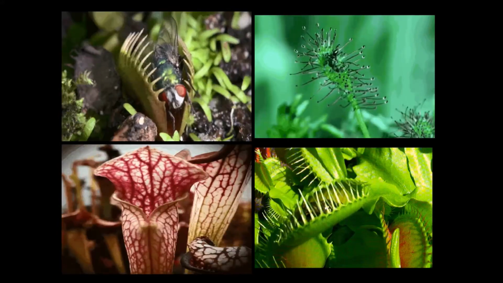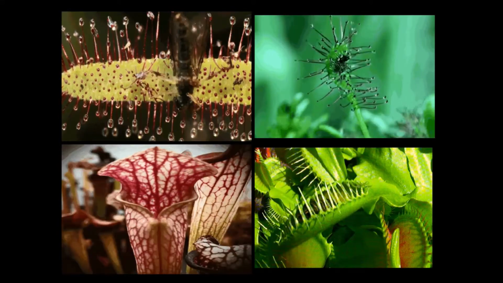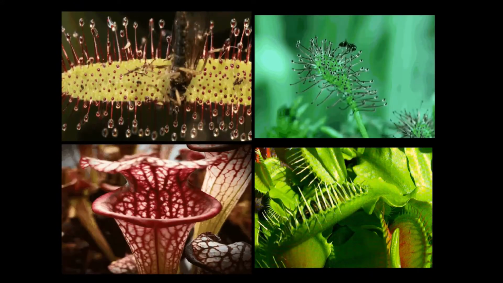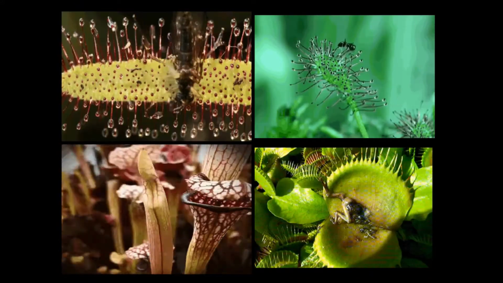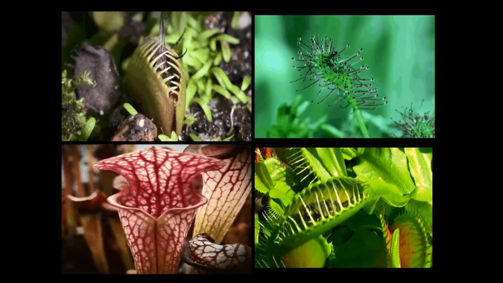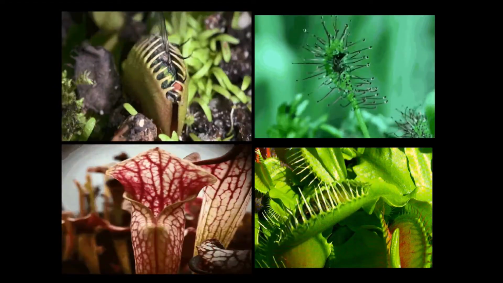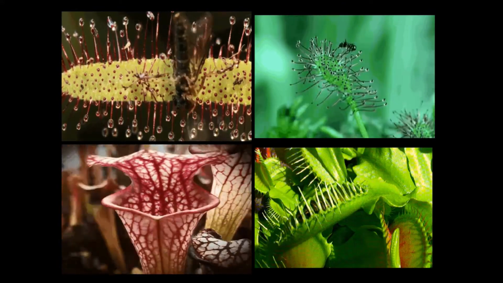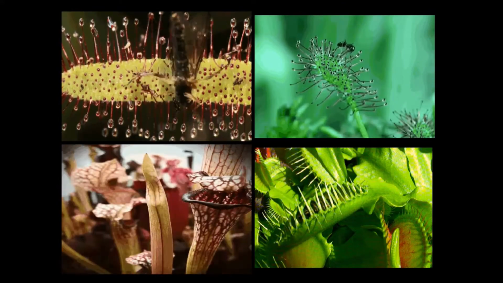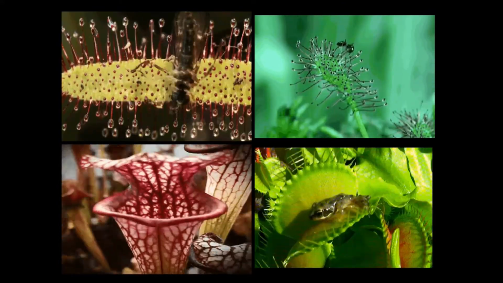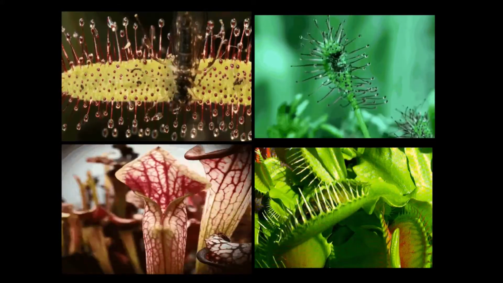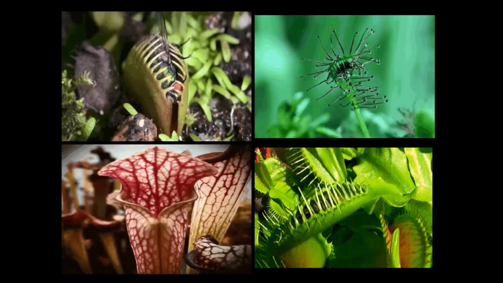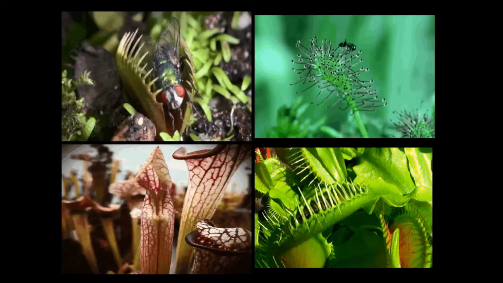Children, have you seen or heard of a plant that can eat animals? Yes, there are a few plants which can trap insects and digest them. Is it not amazing? Such plants may be green or some other color also. These types of plants purely depend on insects and small animals for their nutrition. And these plants are called insectivorous plants. Observe the picture and we will discuss insectivorous plants.